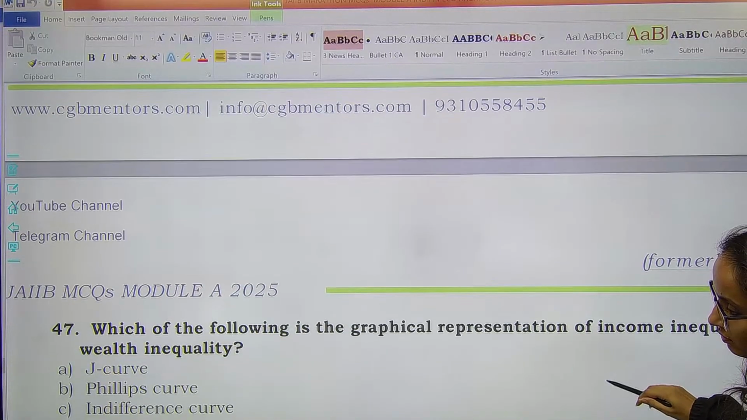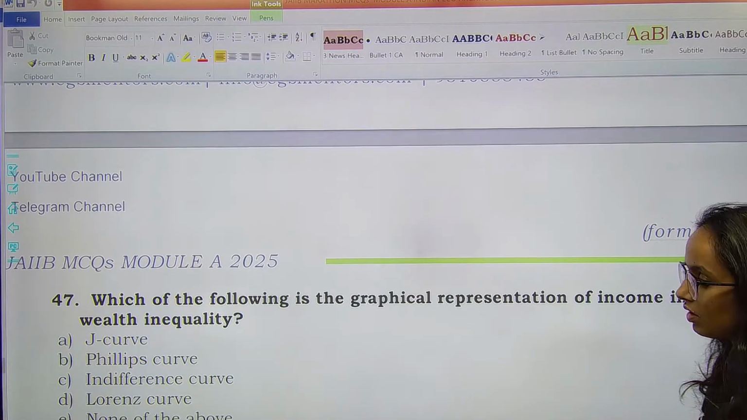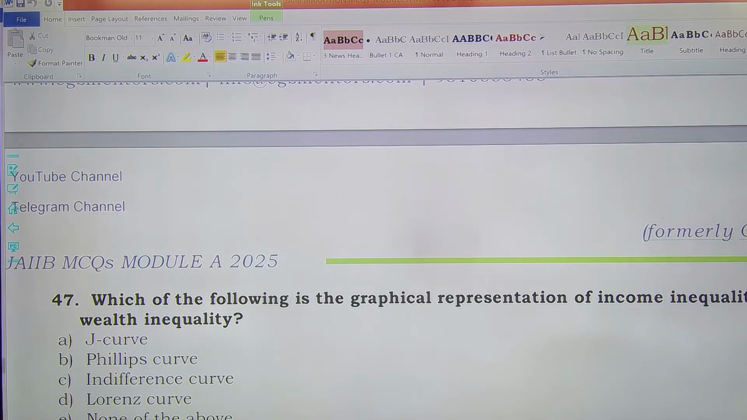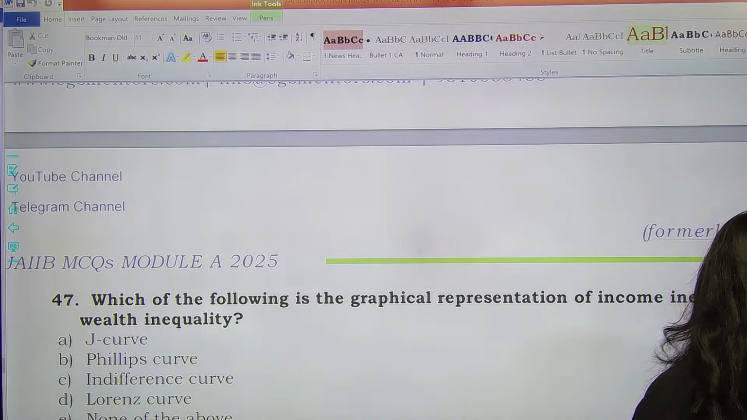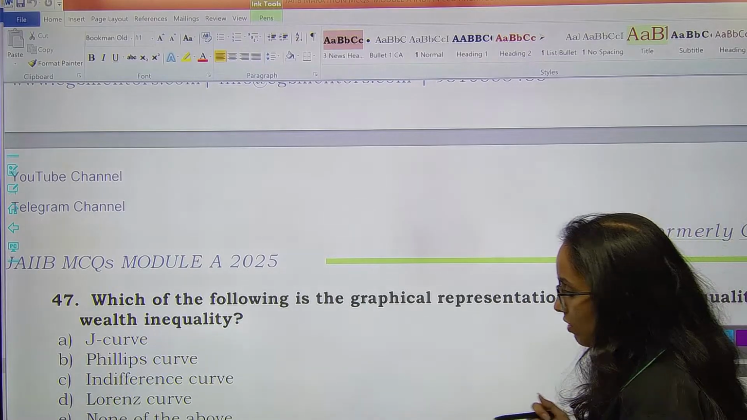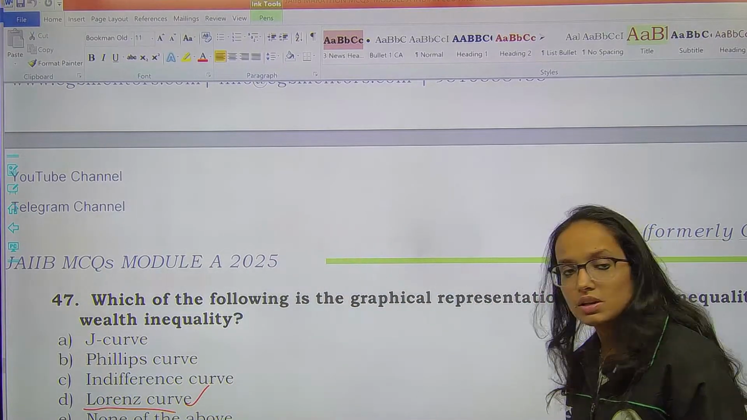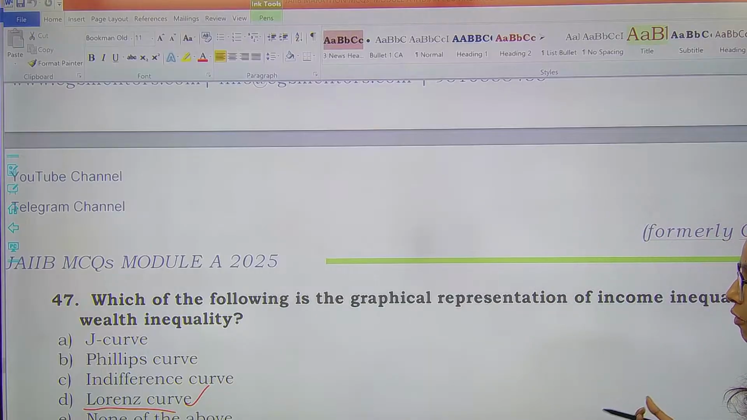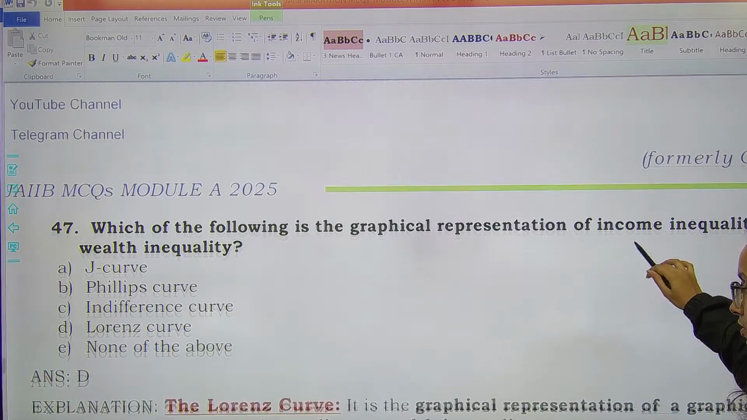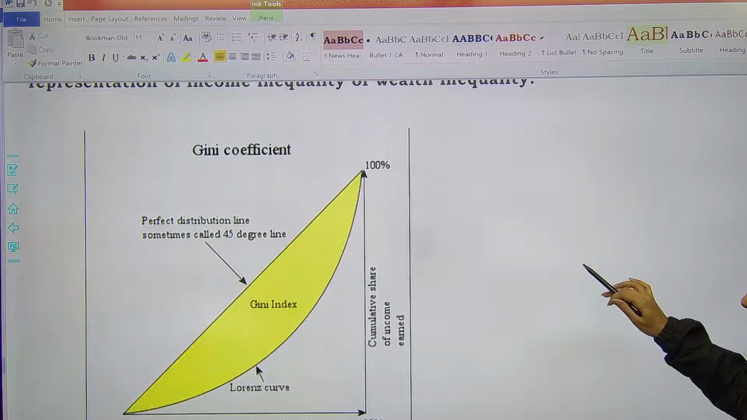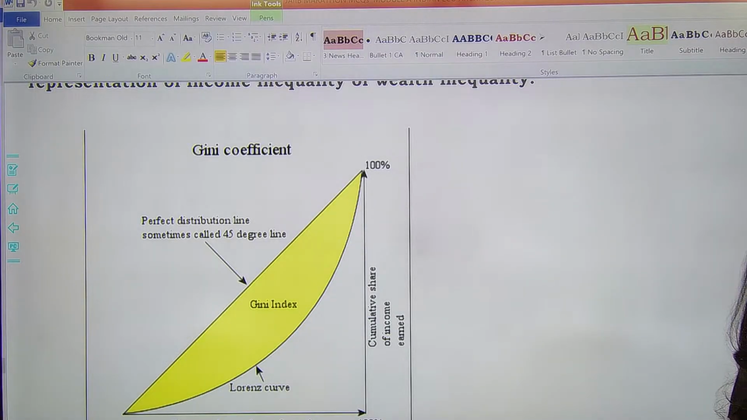Next question. Which of the following is the graphical representation of income inequality or wealth inequality? Income inequality को जब हम graphically represent करते हैं, उस graph को हम बोलते हैं Lorenz curve, right? Income inequality का graphical representation is option D, Lorenz curve, right? You know this, Lorenz curve is the graphical representation of,